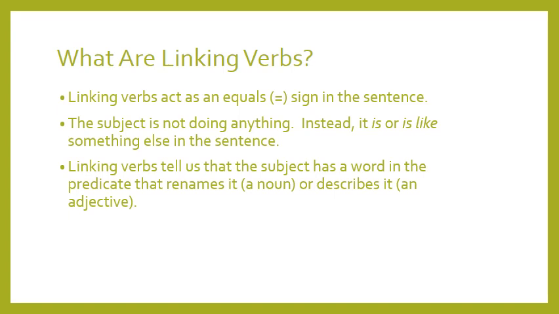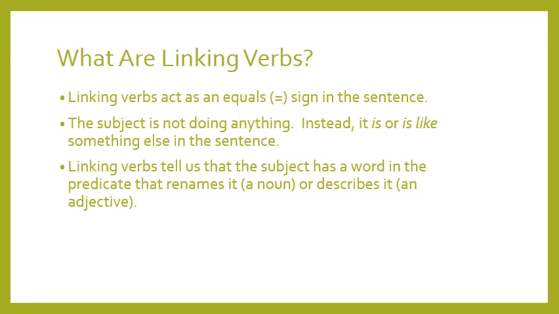Linking verbs tell us that the subject has a word in the predicate that renames it. So, when we have a word in the predicate that renames the subject, it is a noun. Or it describes the subject, and when it describes the subject, it is an adjective. Okay? Of course, I will repeat it. Linking verbs tell us that the subject has a word in the predicate that renames it or describes it.